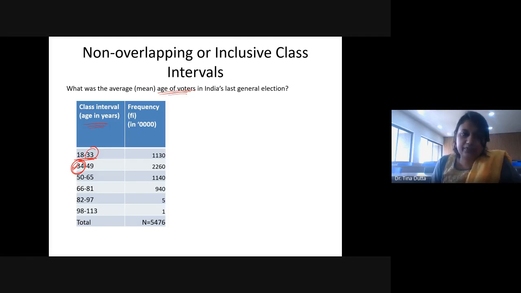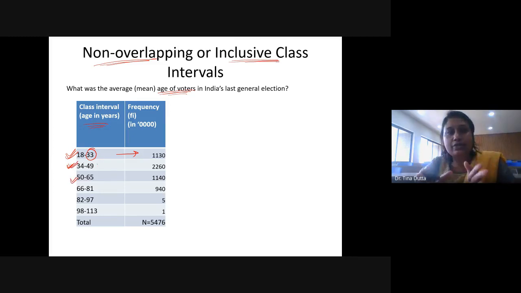It is not overlapping because the upper bound of the previous class interval and the lower bound of the current class interval are different. So that is why it is non-overlapping or inclusive class. And now because these are different, a person whose age is exactly 33 will be counted only in this class interval. A person whose age is exactly 34 years will be counted here, and exactly 49 years will be counted here. 50 will be counted in the next class. So that means all the values in that class interval are included. That is why it is called inclusive class interval.